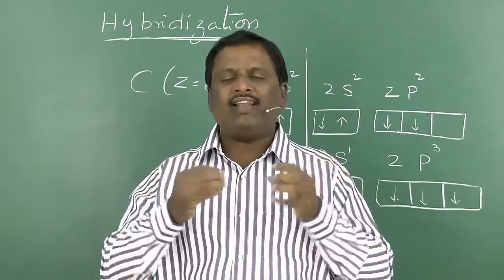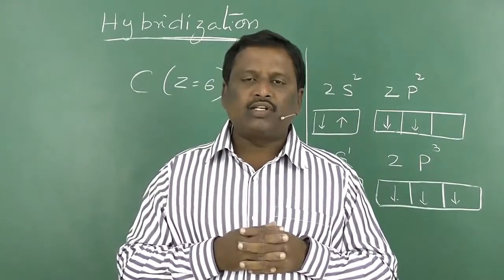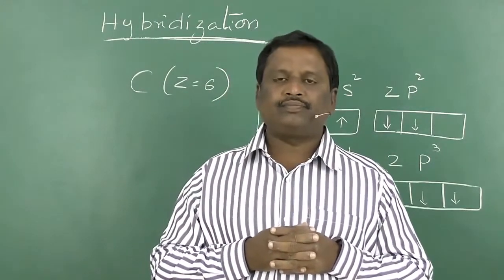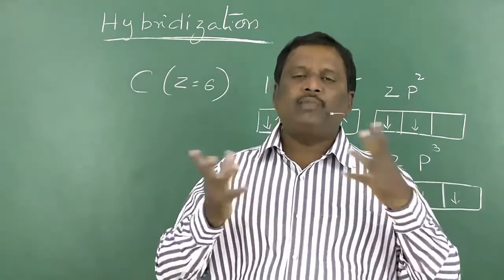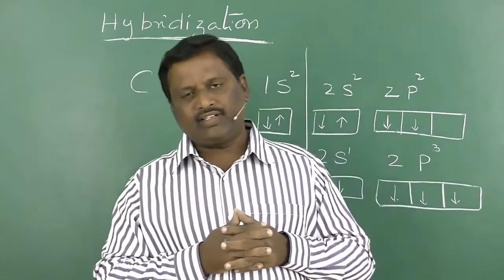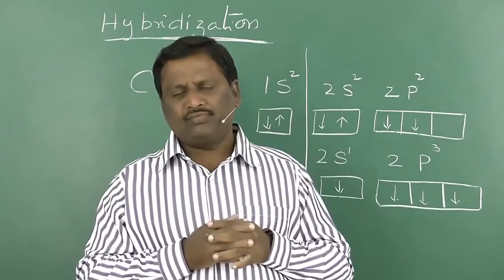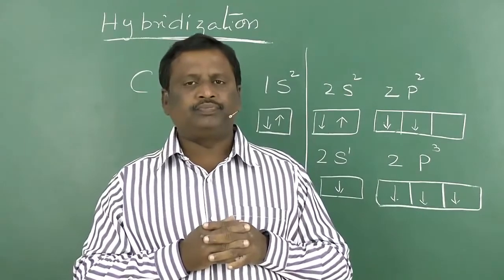If 2 bonds are there, then a linear arrangement is the symmetrical structure. If 5 bonds are there, trigonal bipyramidal is the symmetrical structure. If 6 bonds are there, octahedral is the symmetrical structure.